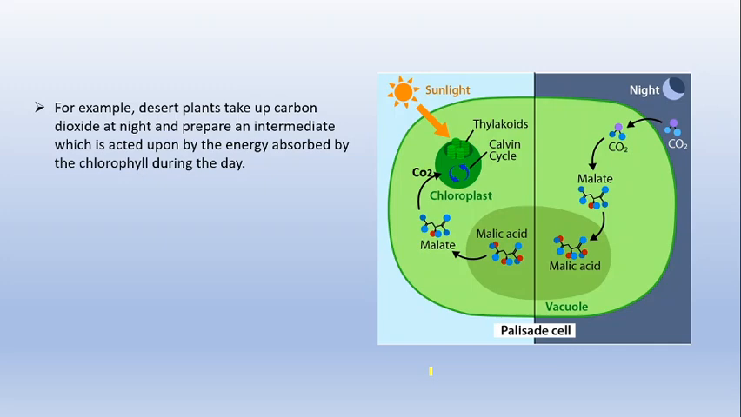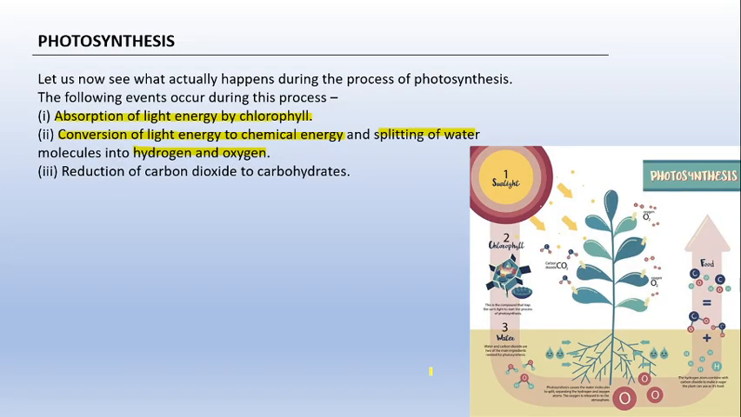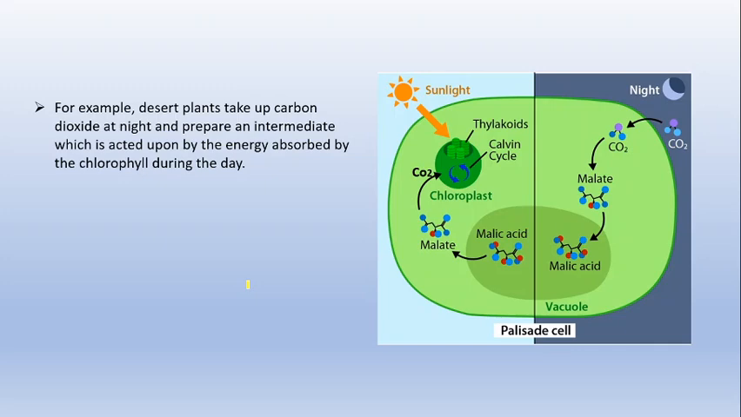Now, it is not necessary that all the plants will perform these 3 steps in this particular sequence only. It is not necessary that they will first absorb sunlight and then transfer it into chemical energy, or that all these steps will happen one after the other, right? There are some exceptions also. So the special case is your desert plants.